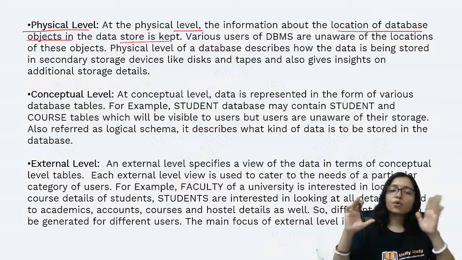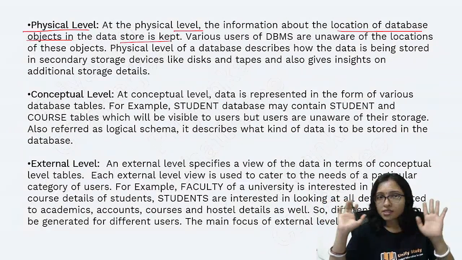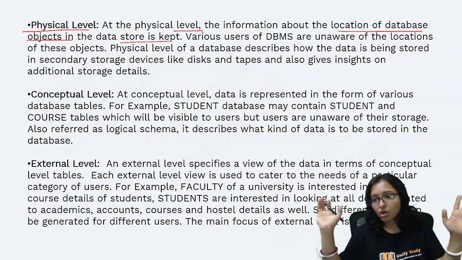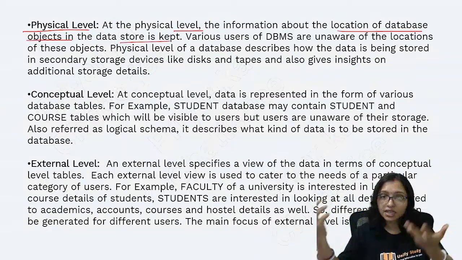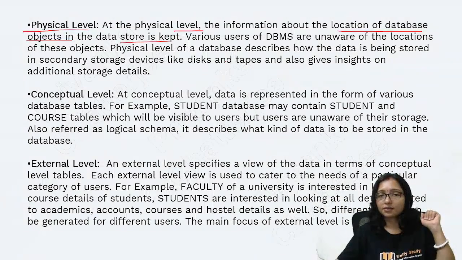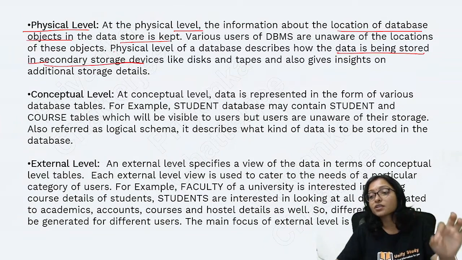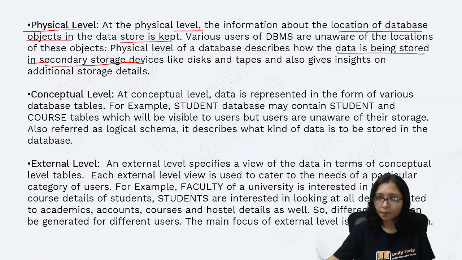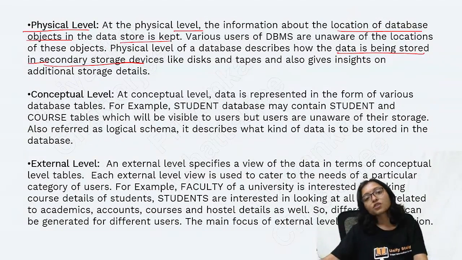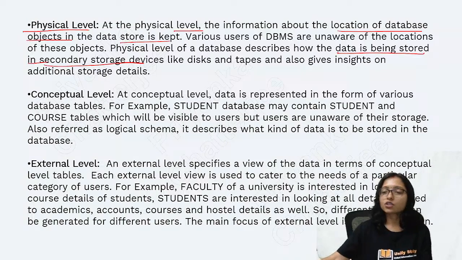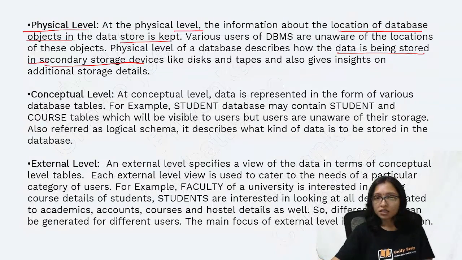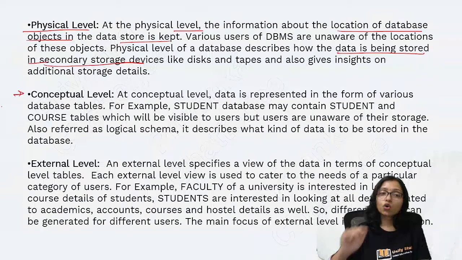Somewhere the database is stored, and how and in which area it is stored is your physical level. In secondary memory we are storing the database. That will be the physical storage area. Next one is the conceptual level.